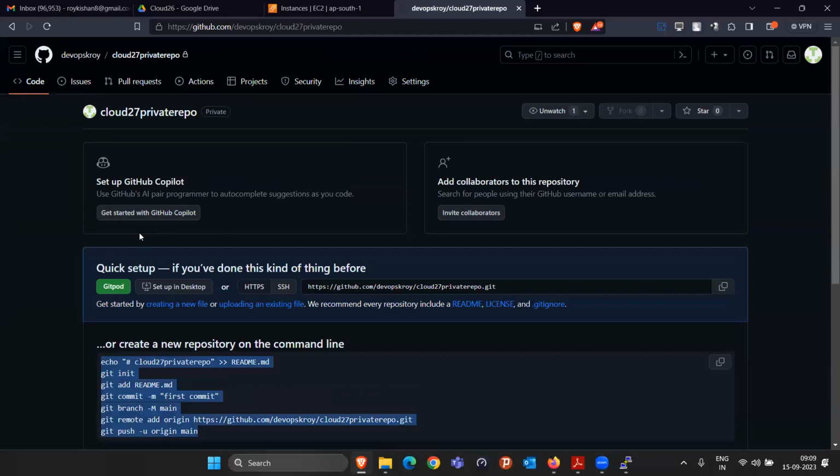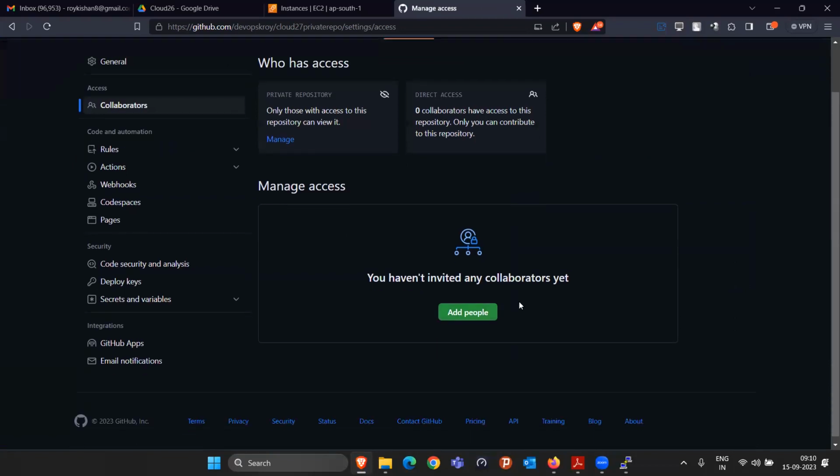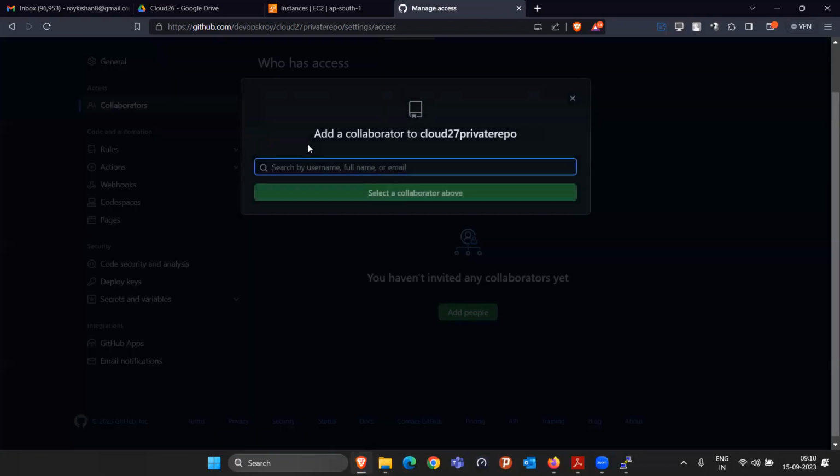And once this repository is done, let me just show you add collaborators here. It is there, right? Click on invite. And here I can give the username of the persons. Like if I'm giving some person's username, add people.